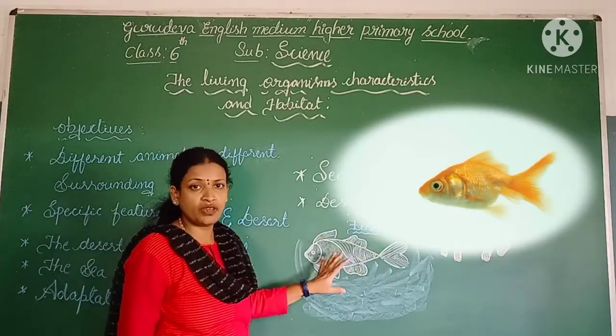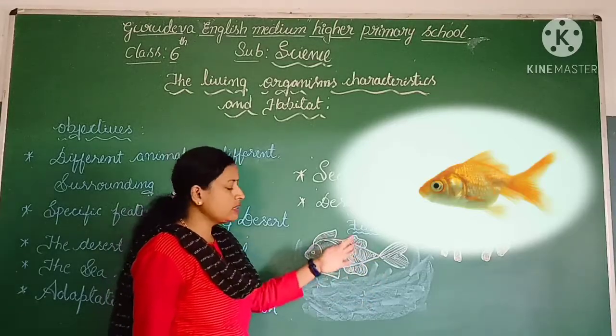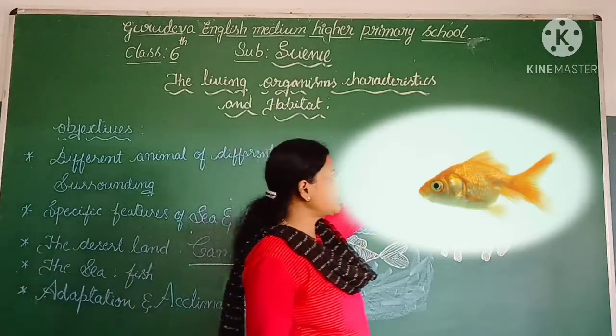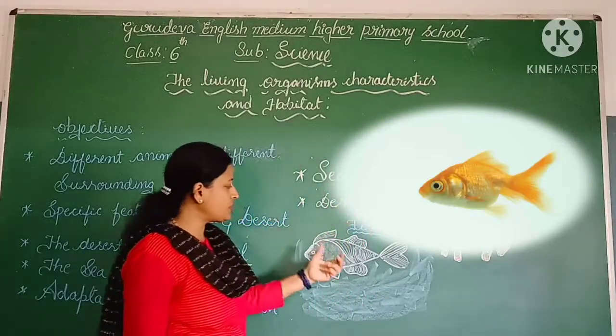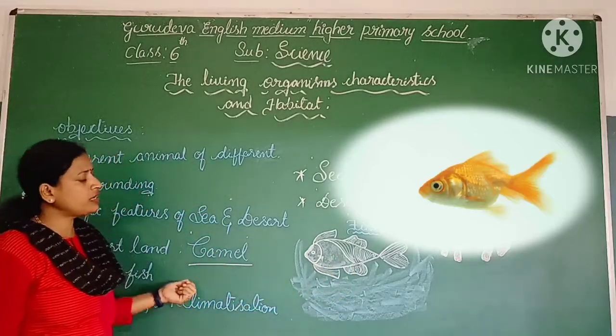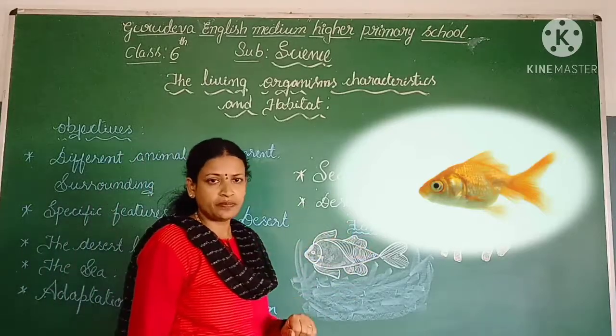These are the specific features we can identify in the fishes. I hope you understood very clearly the specific features of the camel and the specific features of the fish, right? Okay, so let me continue. Why can we consider only these two examples?